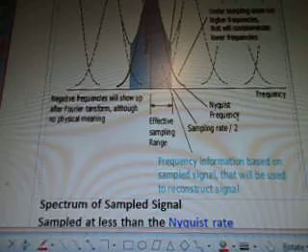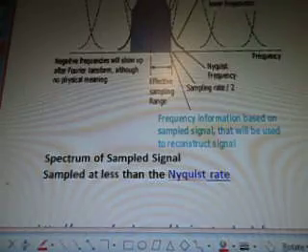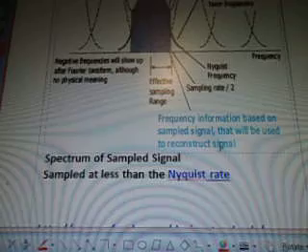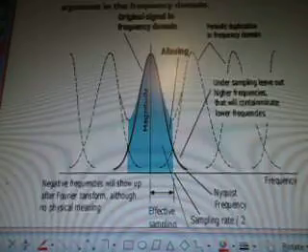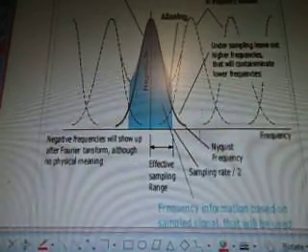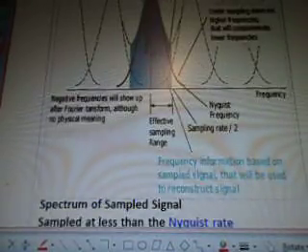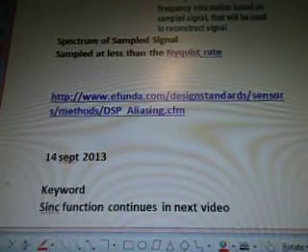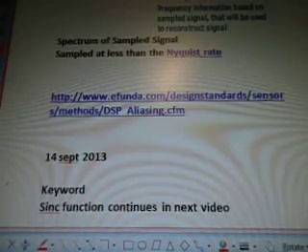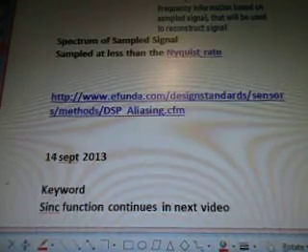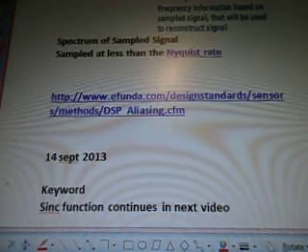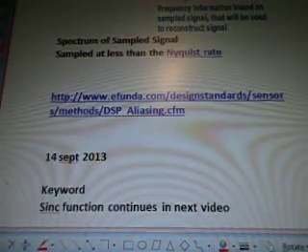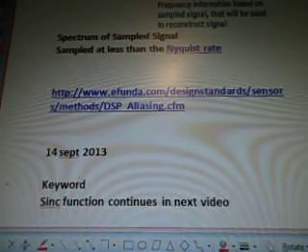Effective sampling range, Nyquist frequency, sampling rate over 2, and then frequency. Frequency information based on the sample signal that will be used to reconstruct the signal. And all these signals remind me of the Higgs boson signal, how they jump up that high. The same kind of mountain look. Mountain peaks. So, spectrum of sampled signals sampled at less than the Nyquist rate. And again, from the blog www.efunda.com. Okay, it's a little more than that, but you can see the link there, and it'll be on the video.